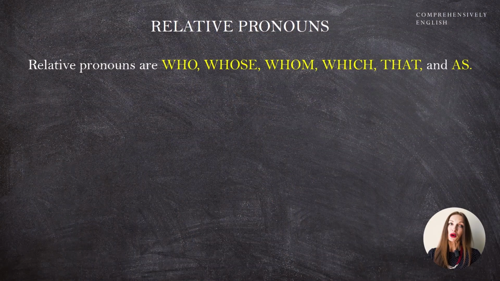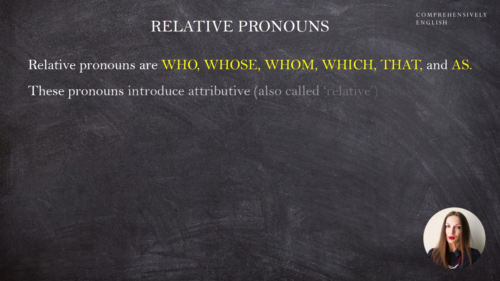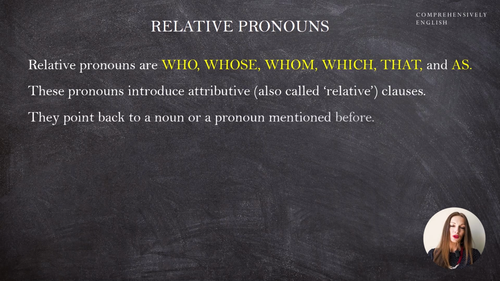Relative pronouns are who, whose, whom, which, that, and also as. These pronouns introduce attributive, also called relative, clauses. What are these clauses? These are clauses that help us describe the subject or the object of the sentence. These pronouns point back to a noun or to a pronoun that was mentioned before. And this is why we call them relative.